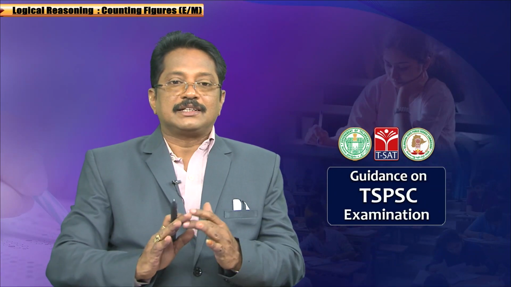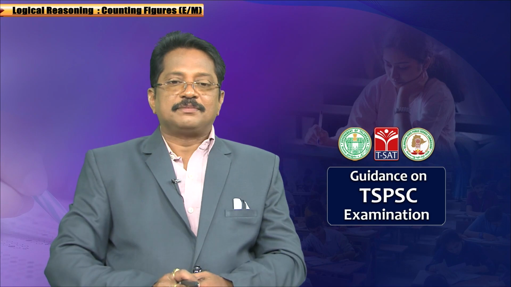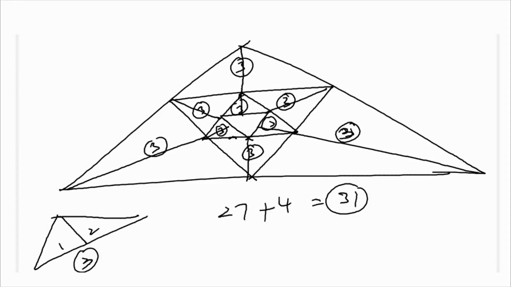When the figure is this kind, how are you going to find the number of triangles? Of course, I have written the answer there. Now, how are you going to see this? I am taking one by one here, this one. Now I am taking this triangle.